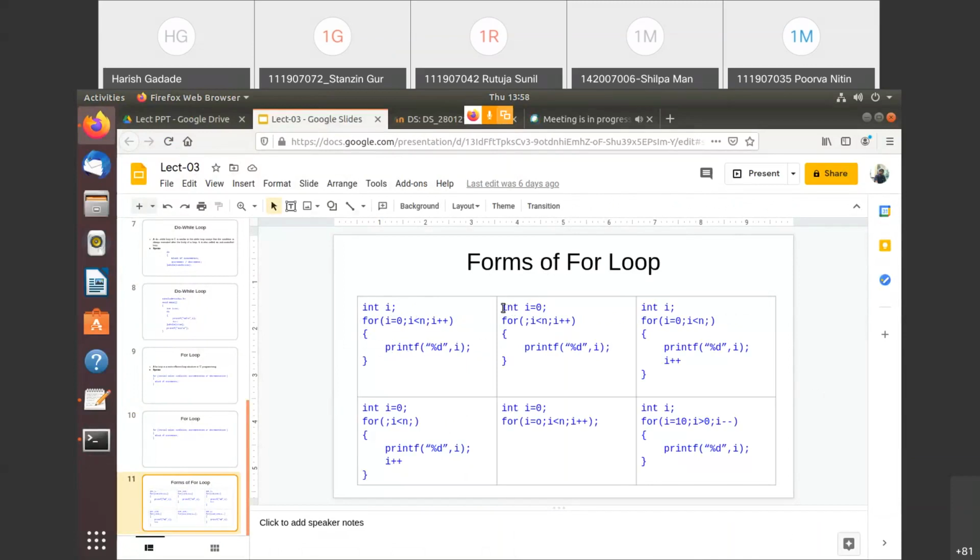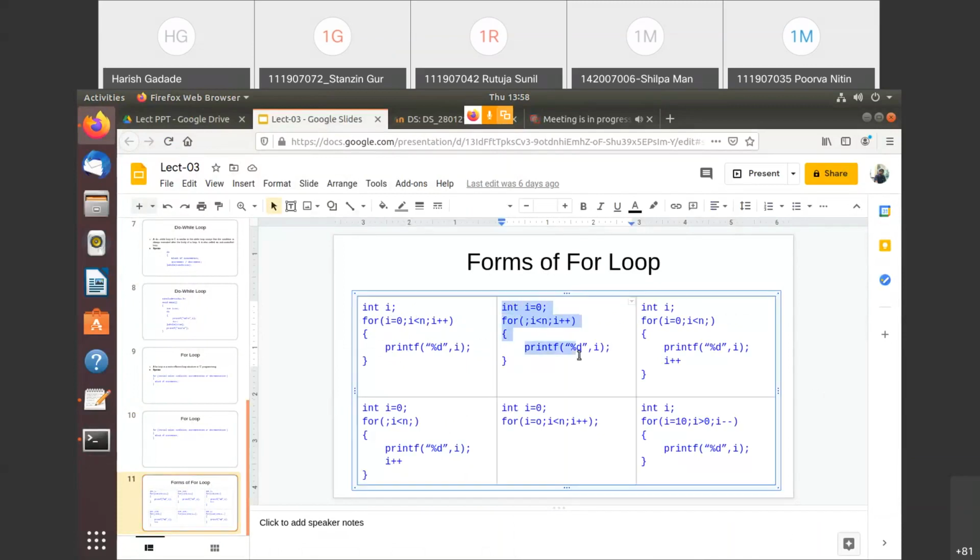Now second, you can see what I did here. I have written this initialization statement first, and inside that for loop I have not written the initialization statement. Instead, I have written i equals 0 outside of the for loop, before it. That's why you need to put the semicolon here. Semicolon means this is a statement, because we need to put the for loop in this format. Initialization we have written here, and the rest of the things are as is. So this and this output would be the same.